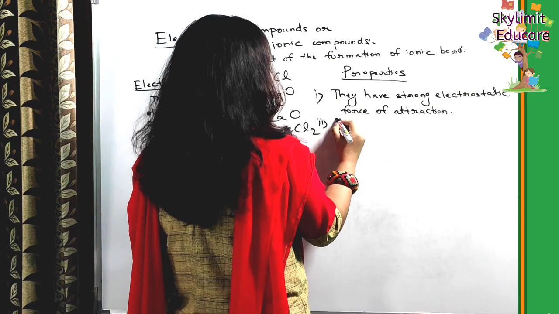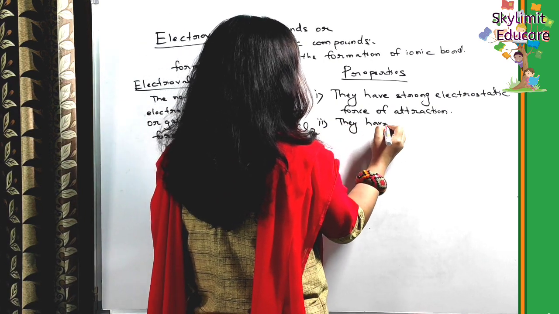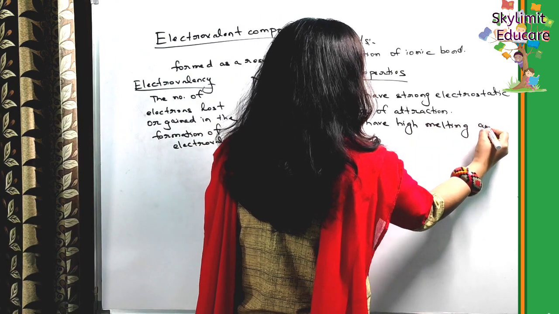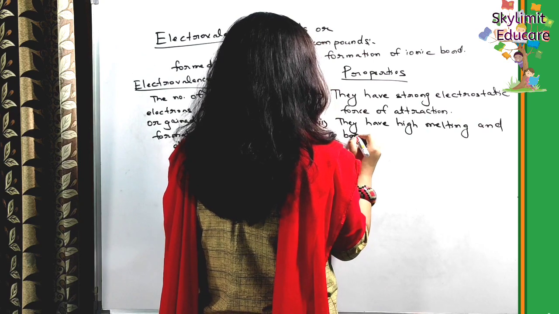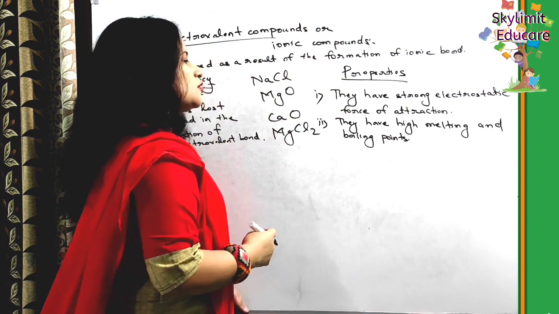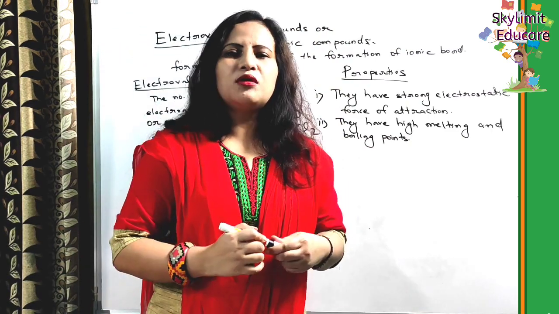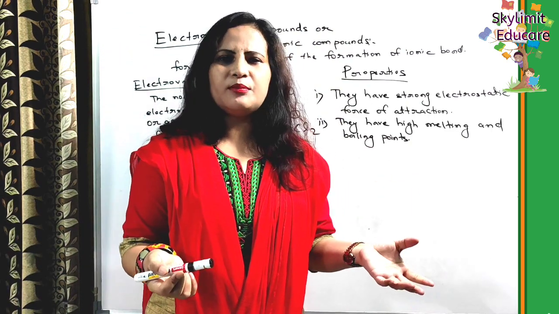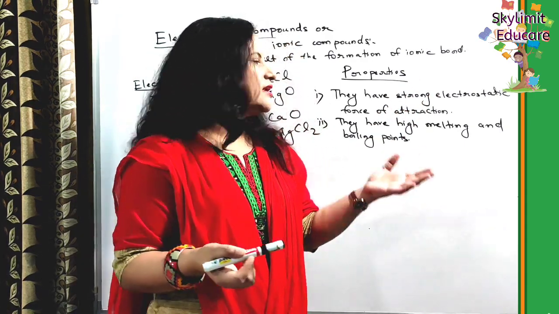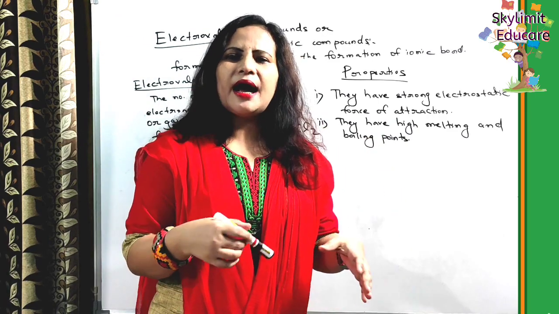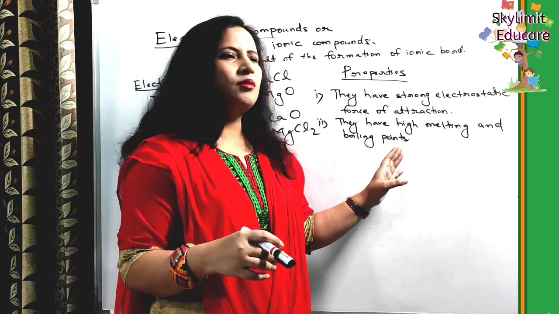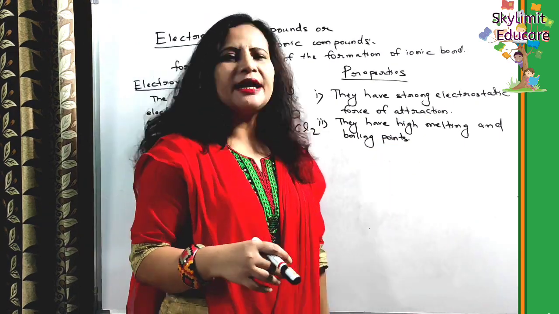Secondly, they have high melting and boiling points. So if we are asked why these electrovalent compounds have high melting and boiling points, the answer is because they have strong electrostatic force of attraction. Because if there is a strong electrostatic force of attraction, a higher temperature is needed to break the bond in order for melting as well as for boiling.